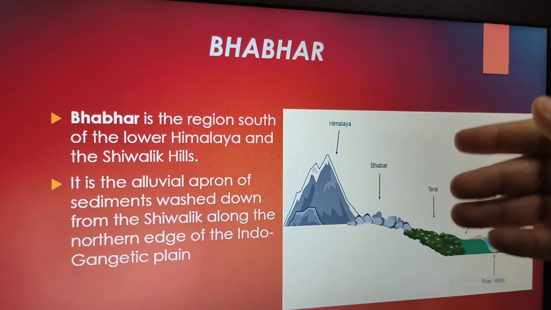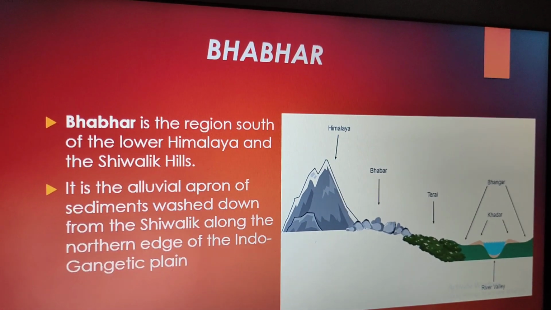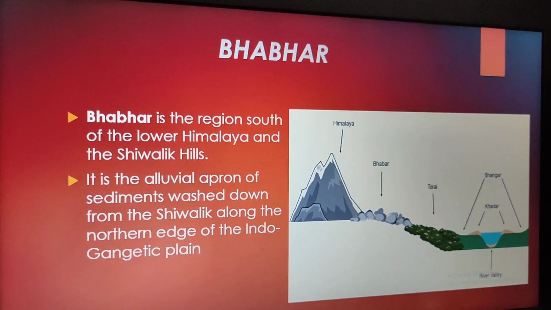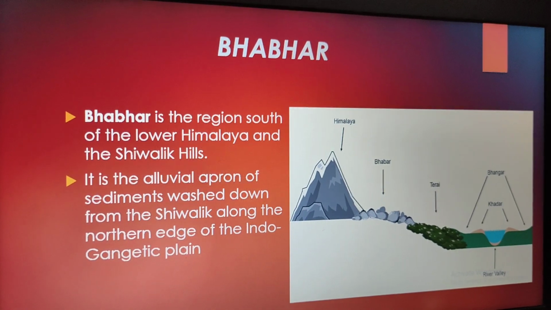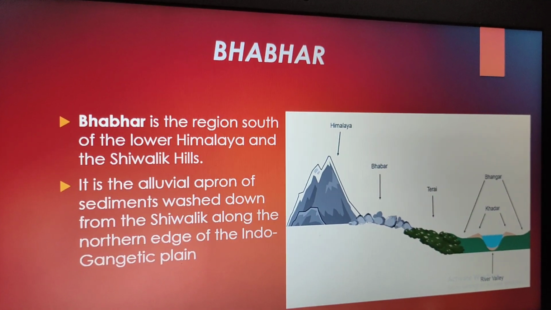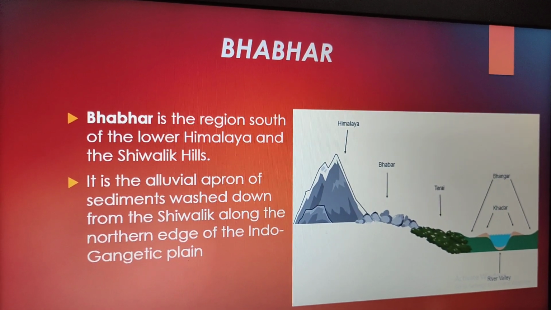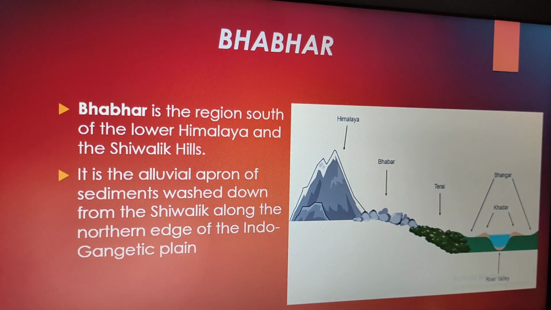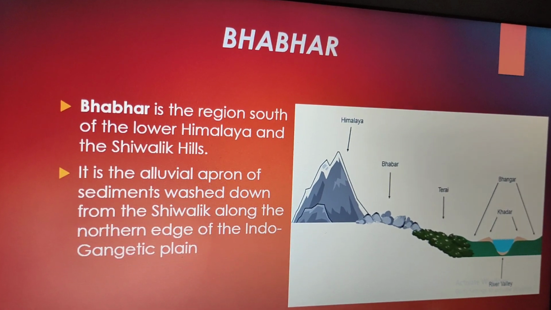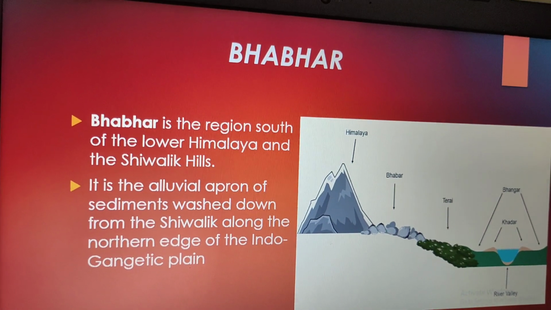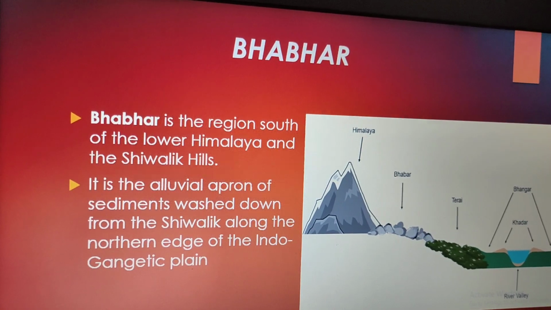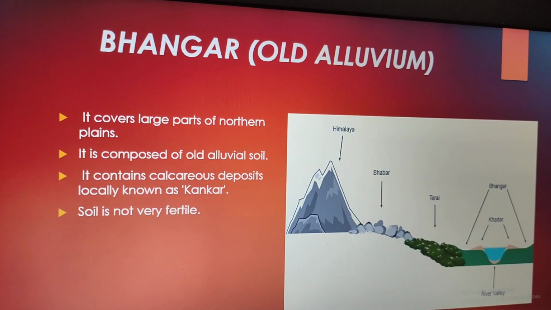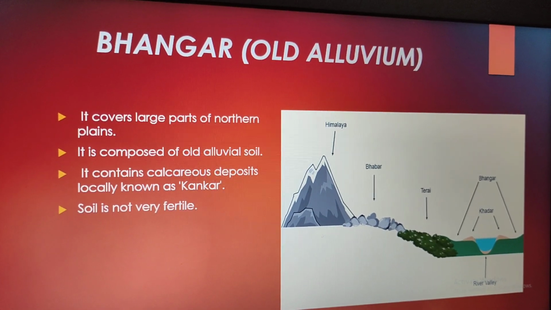So Himalayan, Bhabar, Terai, Bhangar and Khadar are the important terms which we had discussed yesterday. Bhabar is the region south of the lower Himalaya and the Shivaliks. It is the alluvial apron of sediments, the larger rock type material, broken down materials of rocks, washed down from the Shivalik along the northern edge of the Indo-Gangetic plain.